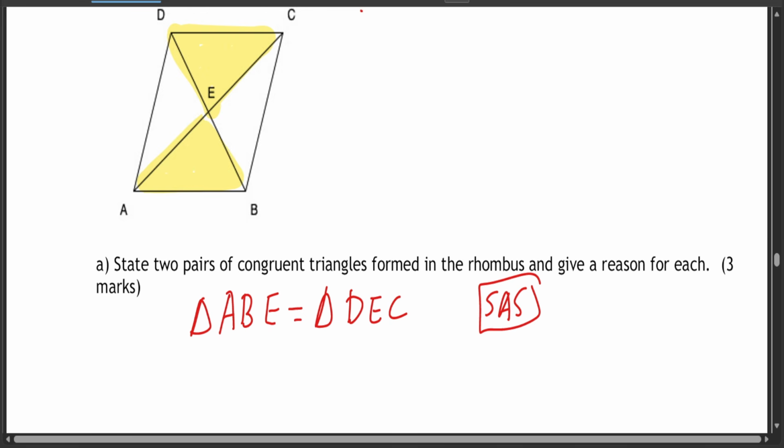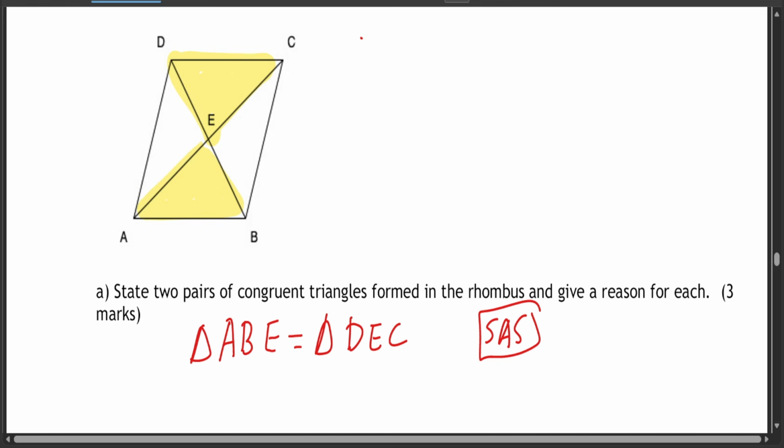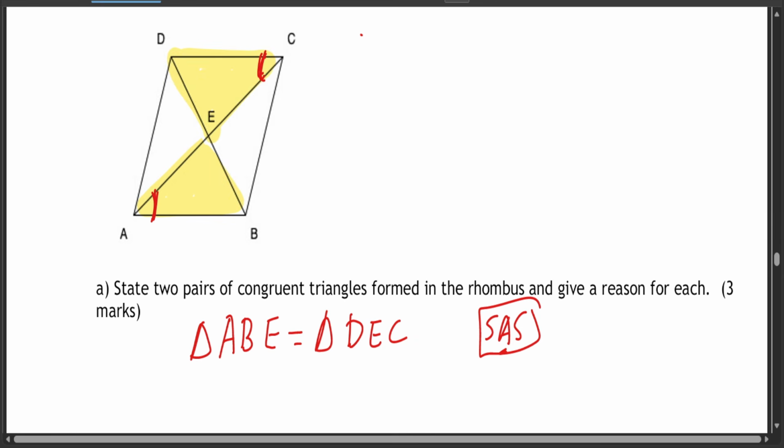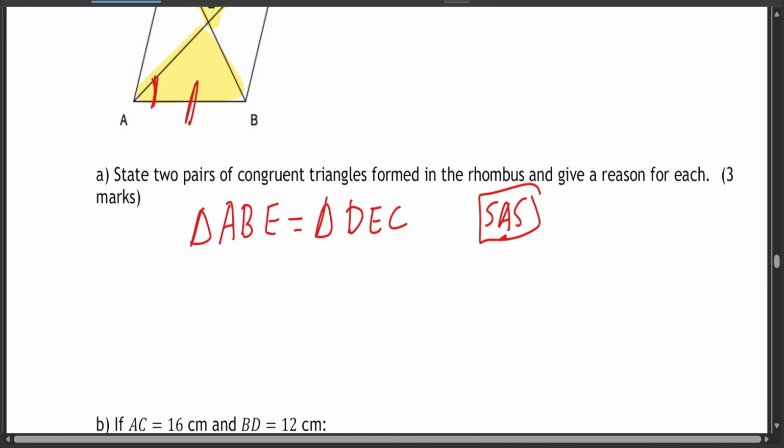SAS reason, which is very, very easy. Now we know that this angle here is much likely to be equal to this. Let's start with the sides before we start the angles. The side AB is equal to DC. That's the first reason.